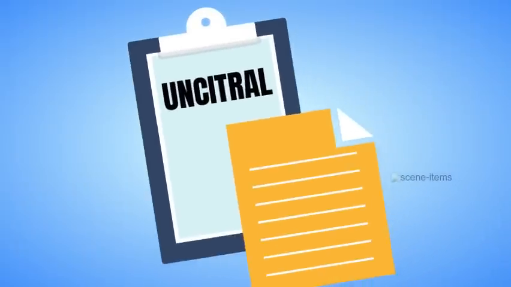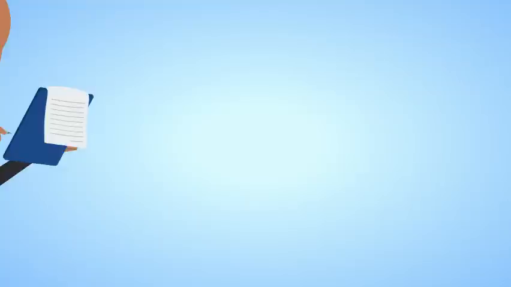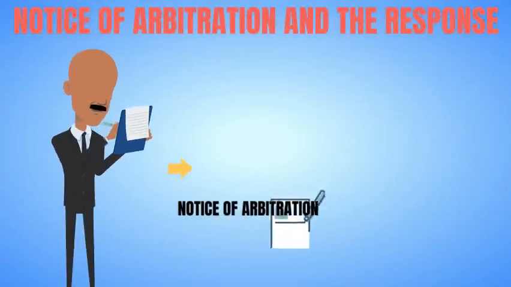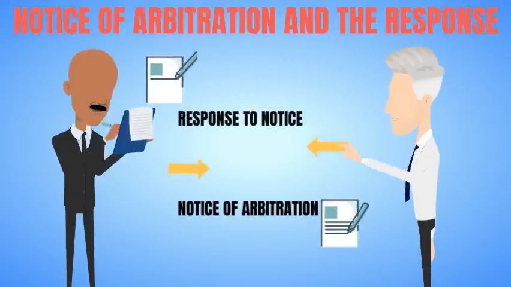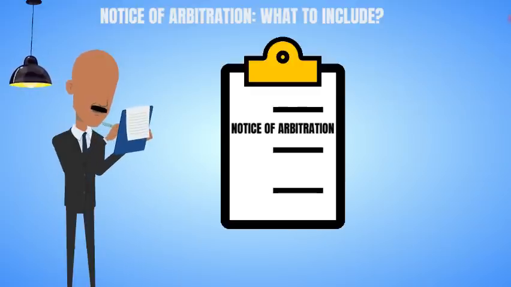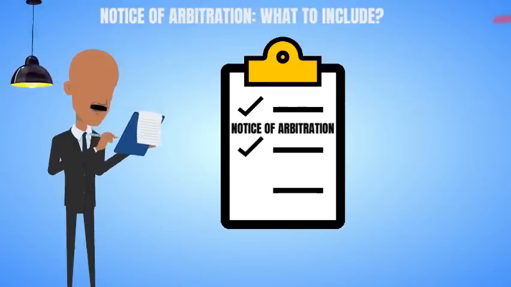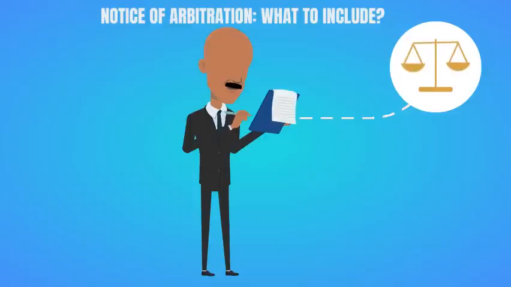The UNCITRAL introductory rules regulate the initial phase of the arbitration, which requires the claimant to submit a notice of arbitration and the respondent to reply with a response to that notice. To that end, the rules list the required information that the claimant must include in the notice of arbitration as follows. First, a demand that the dispute be referred to arbitration.